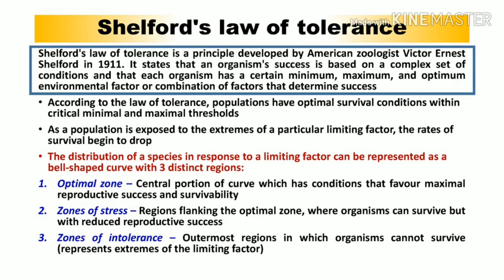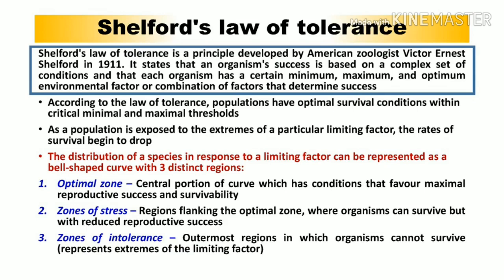Okay, and this zone of stress is going to indicate that although the organism is surviving in this zone, it is with low surviving possibility as well as reduced reproductive success, because it is not the optimum range. Okay, it is just indicating the minimum range, not the optimum range. And also there will be a creation of certain kind of stress. So that is why the name has been given, that is the zone of stress. And obviously in a stress condition, none of the organisms can grow in a normal way. So that is why there will be a reduction in their reproductive success.